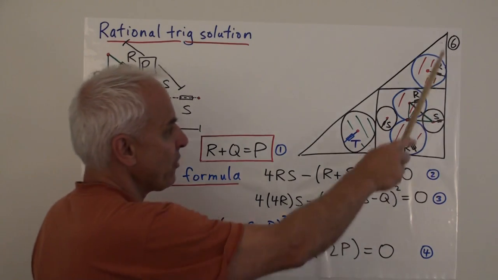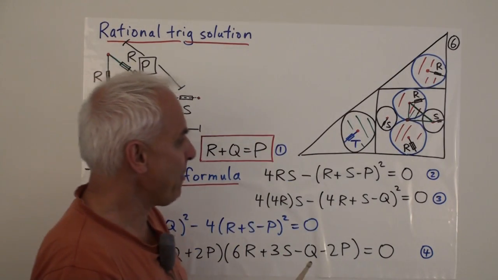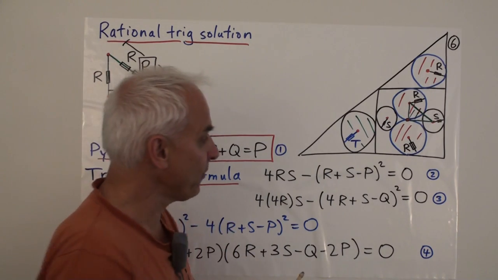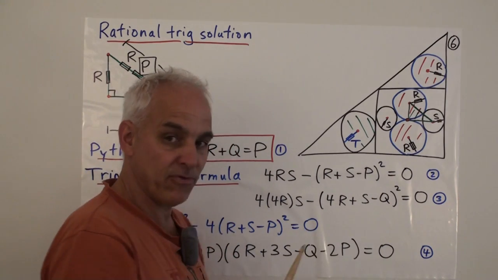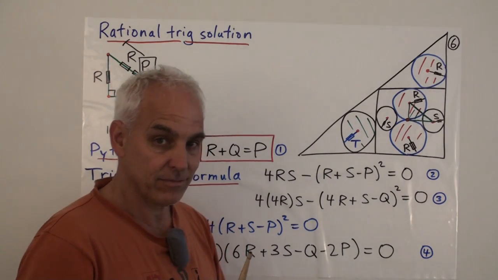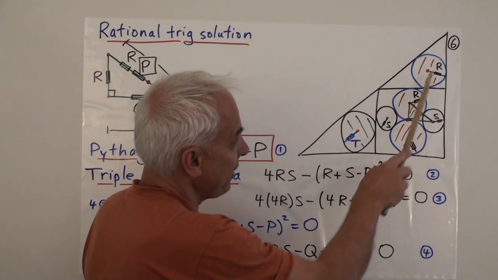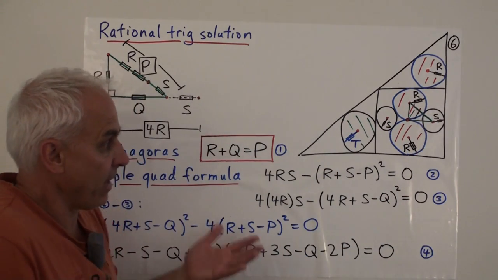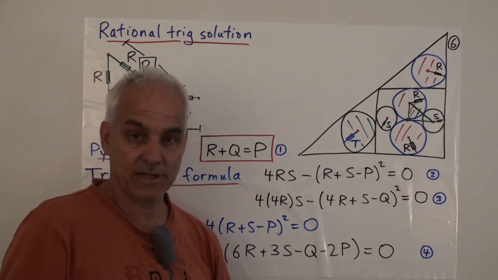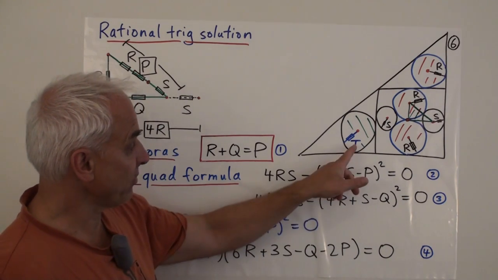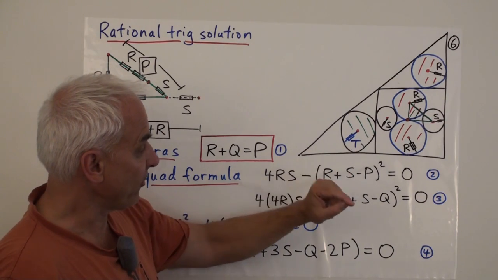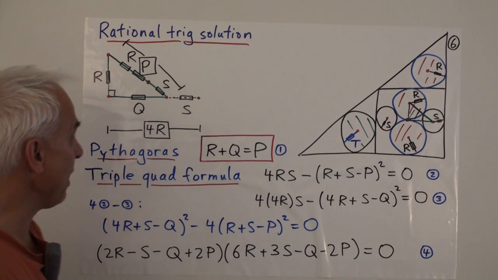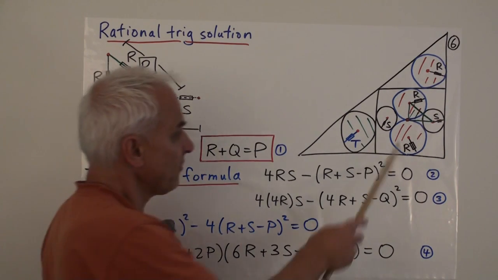So here is the problem now sort of restated. It's the same picture, but now instead of talking about radii of circles, we're going to talk about the quadrances of circles. So this capital R here represents the square of the radius. We have capital R there, there, and there. Here the quadrance is capital S. Here the quadrance is capital T. And so again, the problem at least can be stated completely in rational trigonometry terms. Just what's the relationship between the quadrance of this big circle and the quadrance of the smaller circle? What's the ratio between capital T and capital S? And as before, we'll just proceed as before.